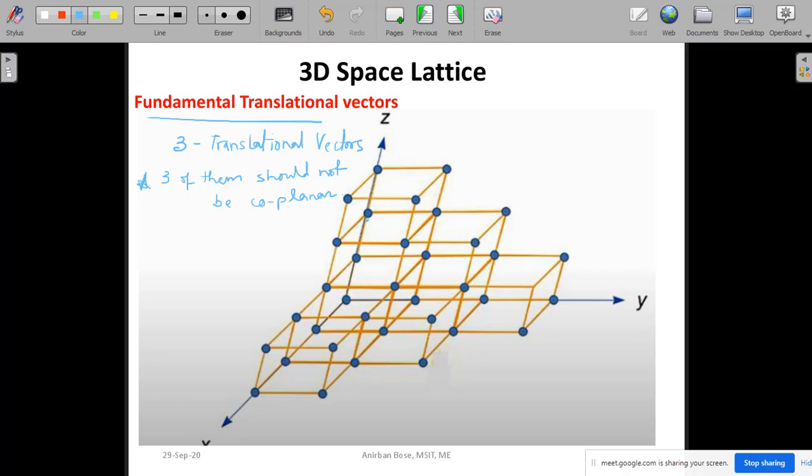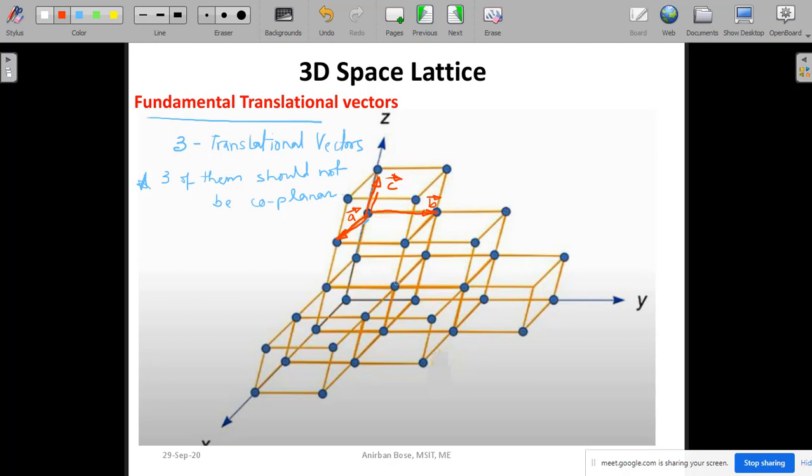Here I am showing in red: this is one fundamental translational vector, say A. This is another one, say B, and this is another one, say C. So A, B, C are three fundamental translational vectors, and with their help you can create this unit cell, and repetition of this unit cell represents the infinite 3D space lattice.